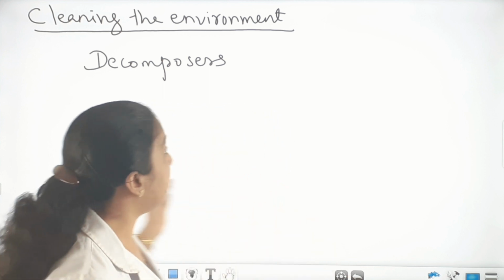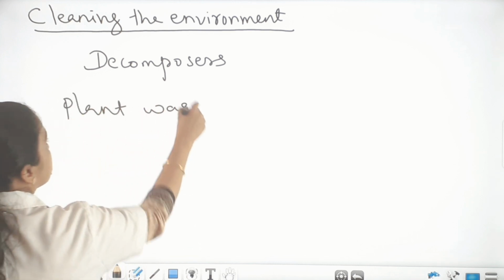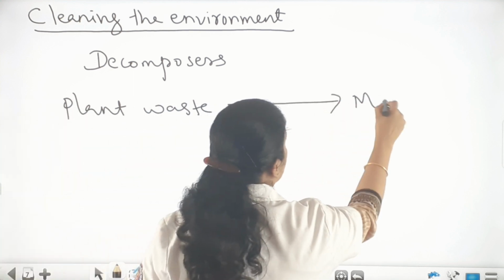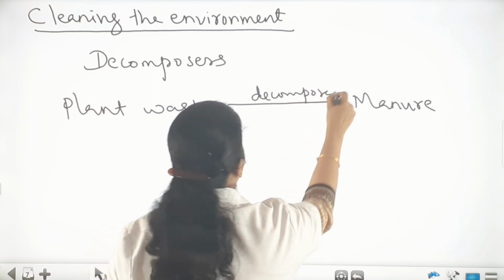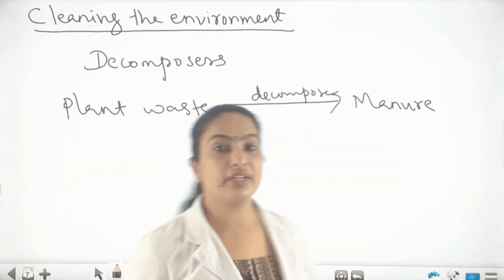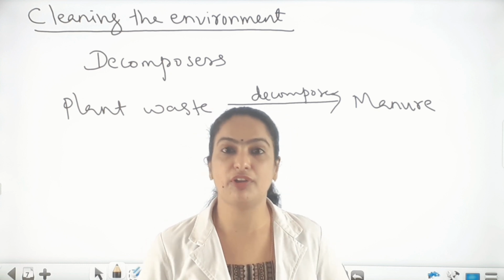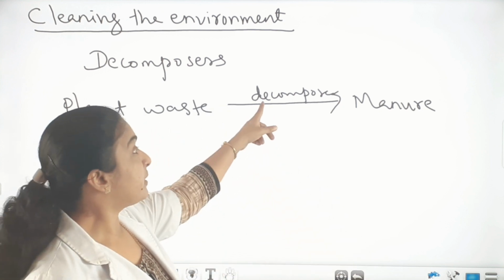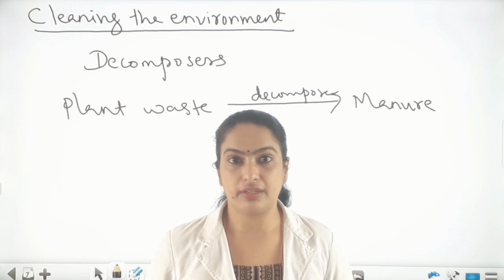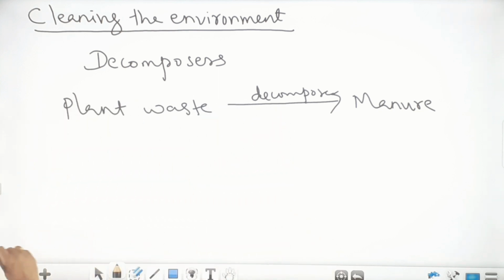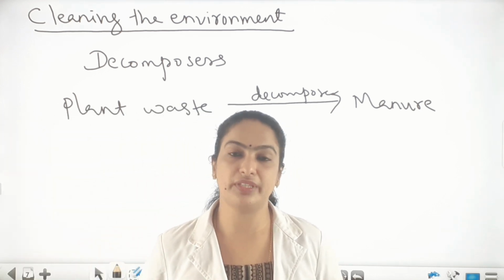The plant waste can be converted into manure, and this manure can again be absorbed by the plants as nutrients. So there is a cyclic flow of nutrients because of the presence of these microbes in the form of decomposers. The animal waste also they convert into simple harmless substances that get mixed with the soil.